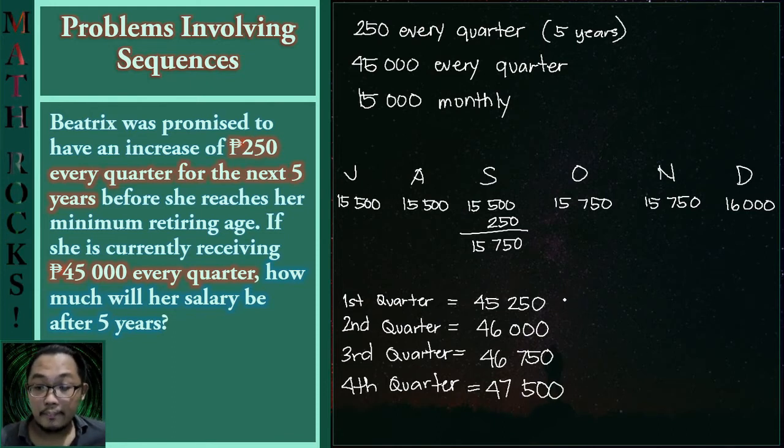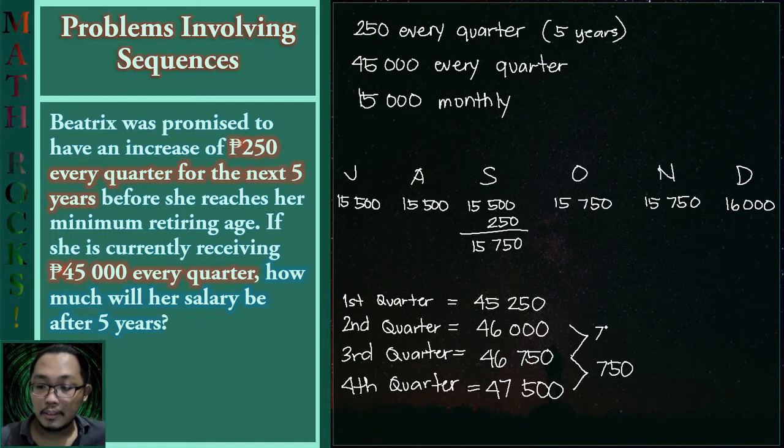And now let us see if these numbers show either an arithmetic sequence or geometric sequence. So looking at the difference first, 47,500 minus 46,750 gives us 750 pesos. While 46,750 minus 46,000 is obviously 750 pesos as well.